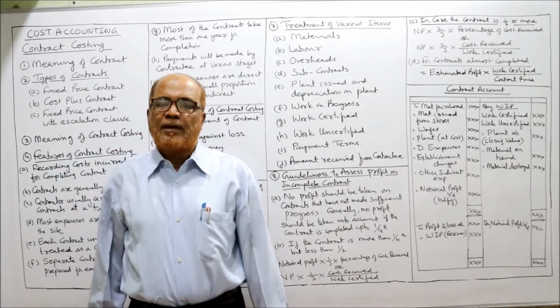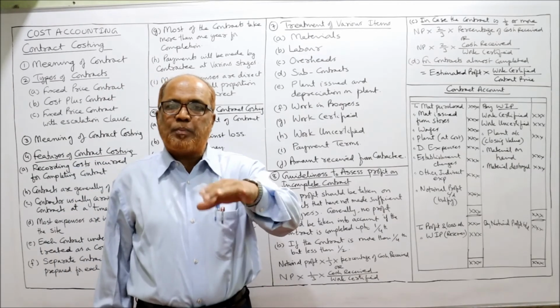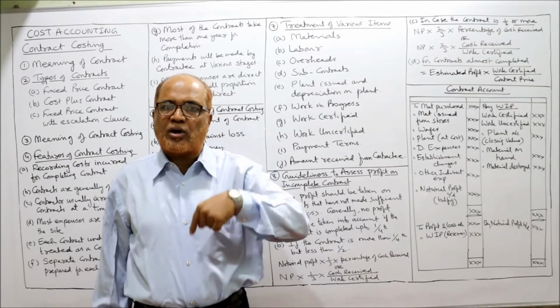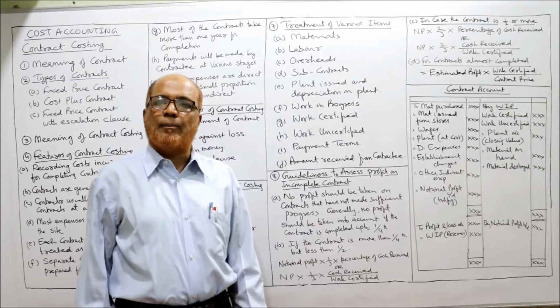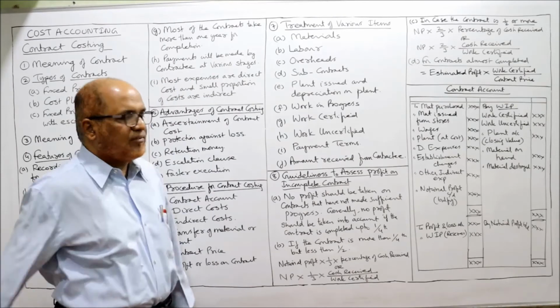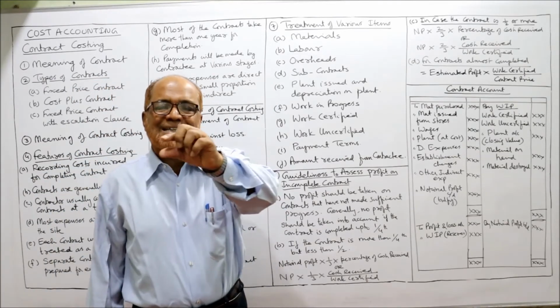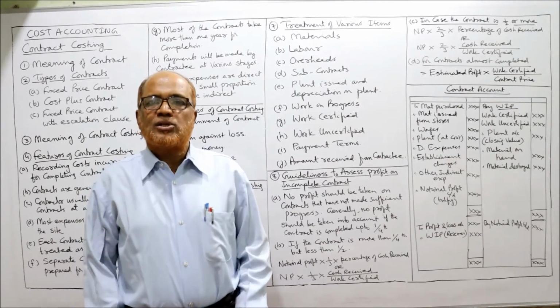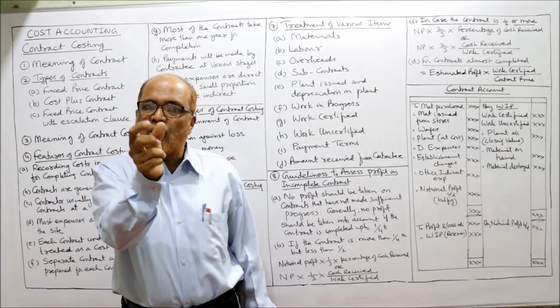Payment terms. As per the contract agreement, the terms are given: how much payment will be made by the contractee to the contractor, depending on the percentage of work completed. Then, amount received from the contractee. When the amount is received, the contractee's account is credited. So his account will show a credit balance.